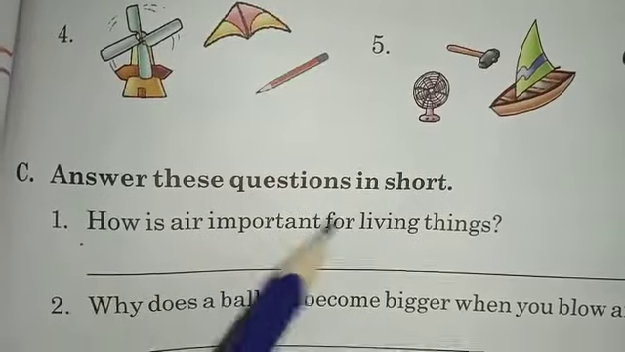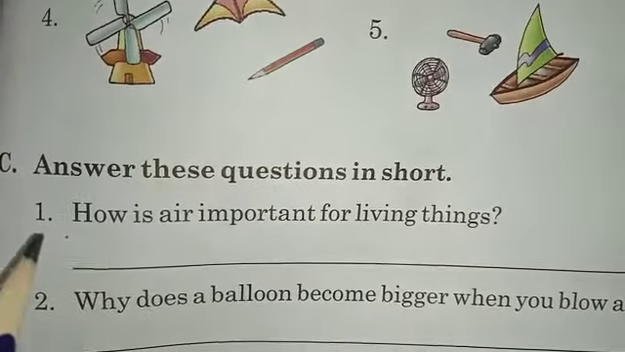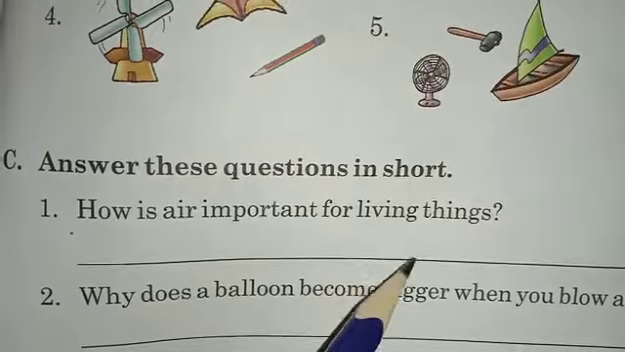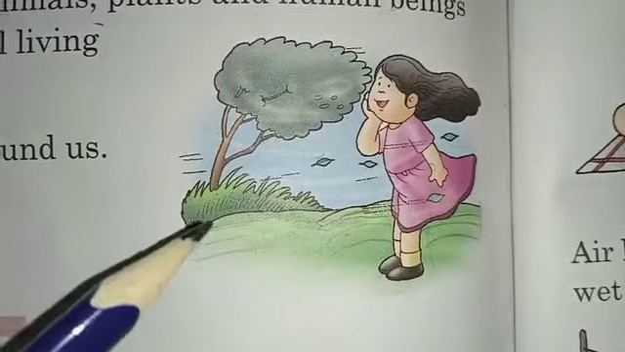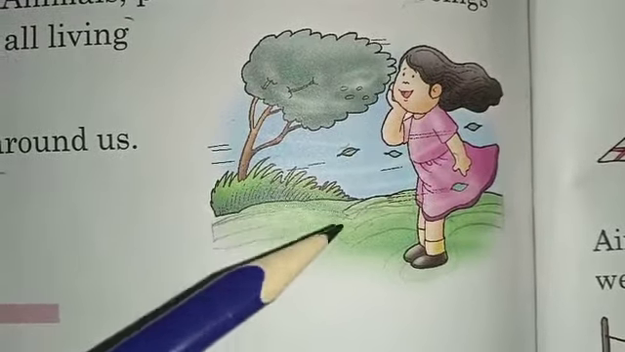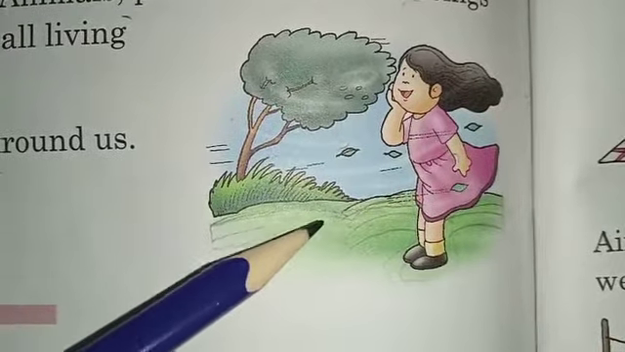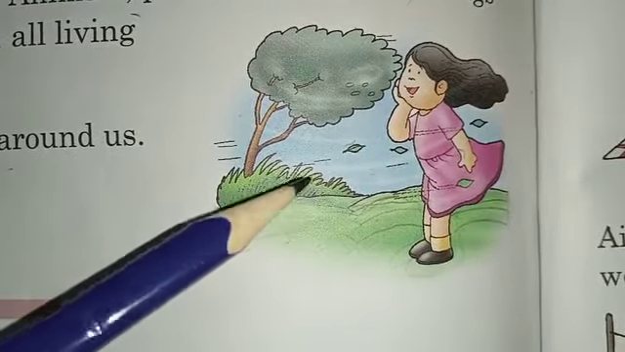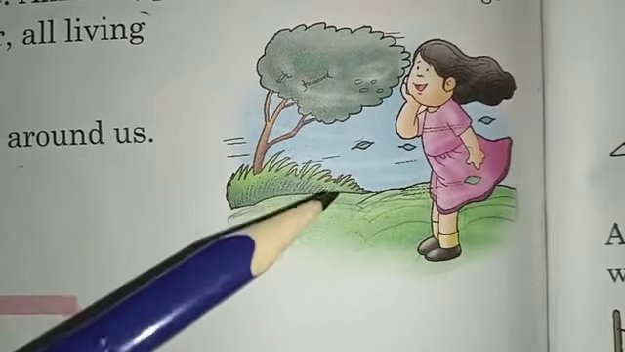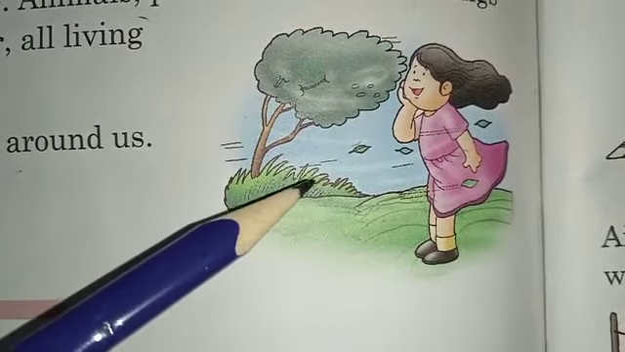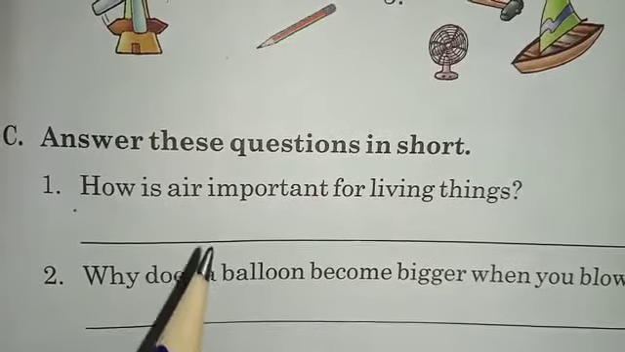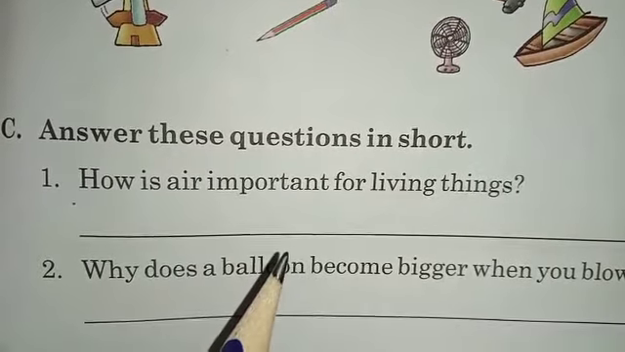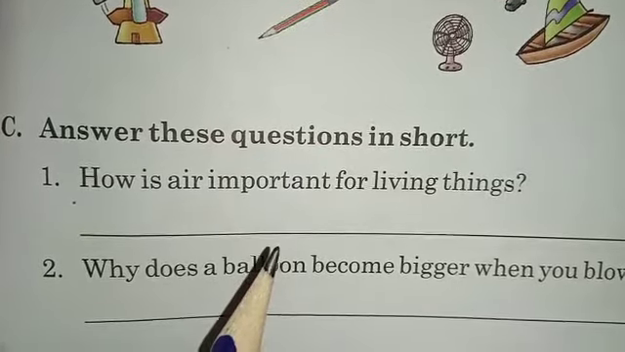Answer these questions in short. Question number 1. How is air important for living things? As we have already discussed, all living things need air to live. Animals, plants and human beings need air to breathe. Without air, all living things will die. So, we can say that living things need air to breathe. It's very important for us.